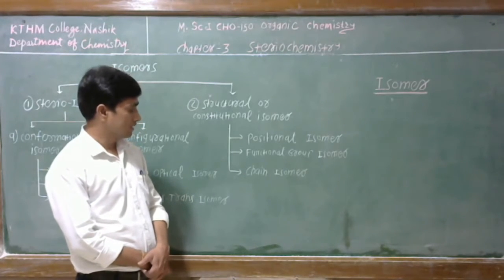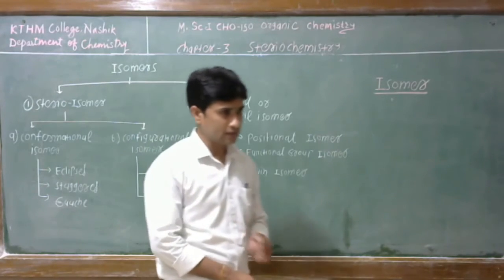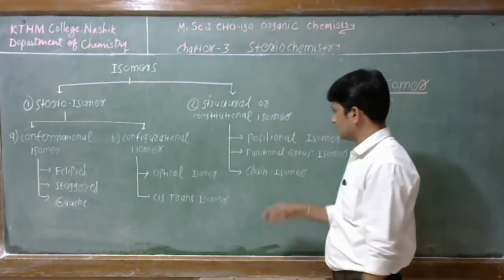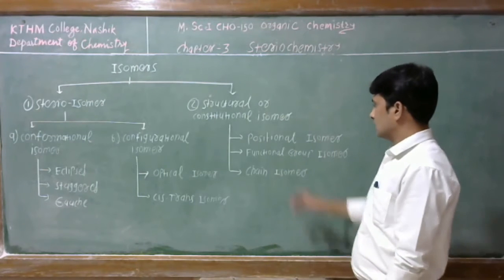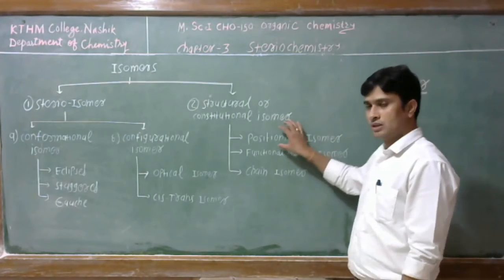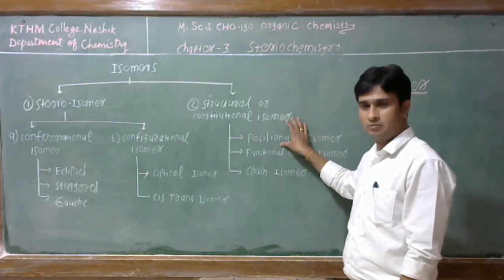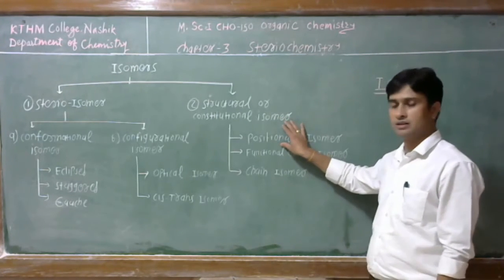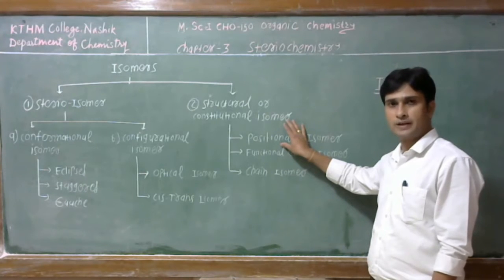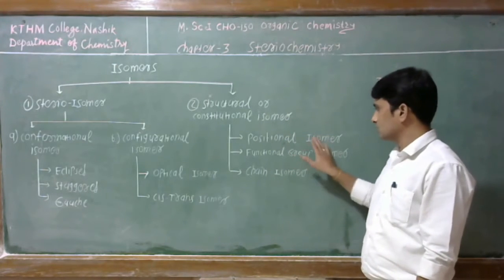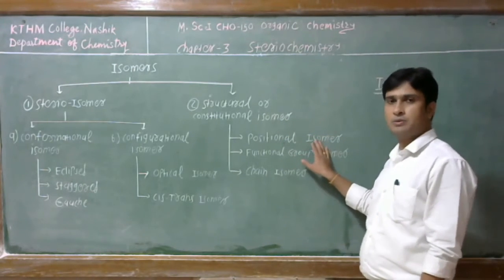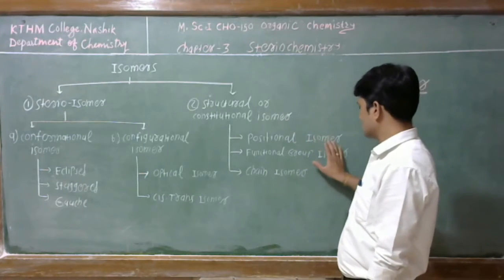In structural isomers, the positional isomer, functional group isomer, and chain isomers are the types which depend on various properties. If two compounds have the same functional group, but this functional group is attached at various positions on the chain, then a positional isomer is formed.